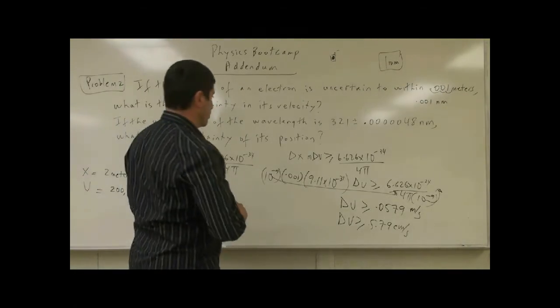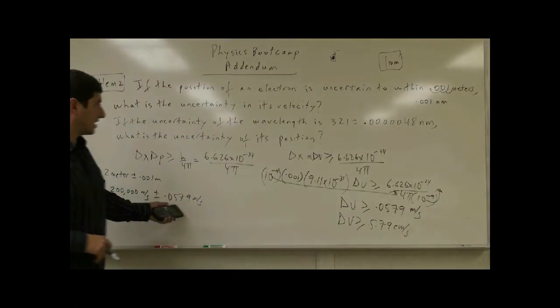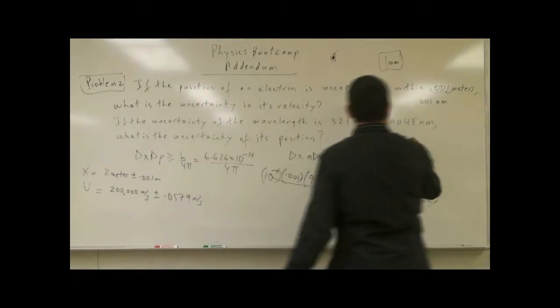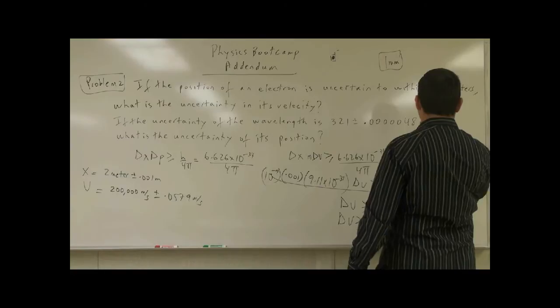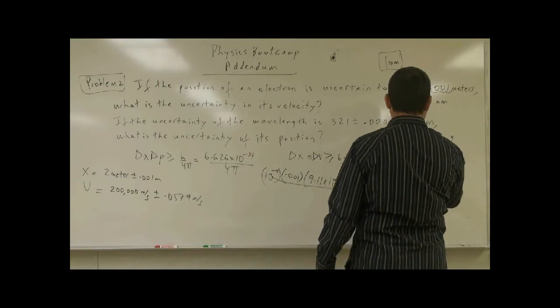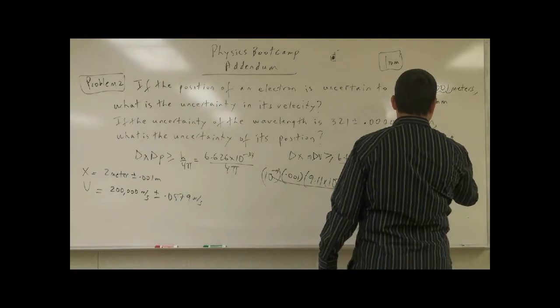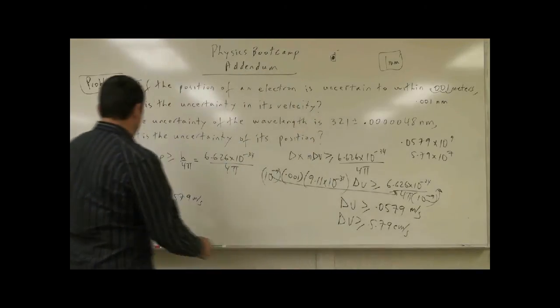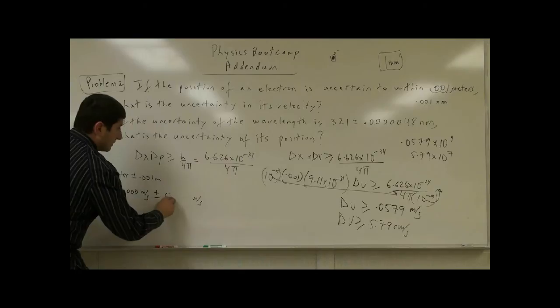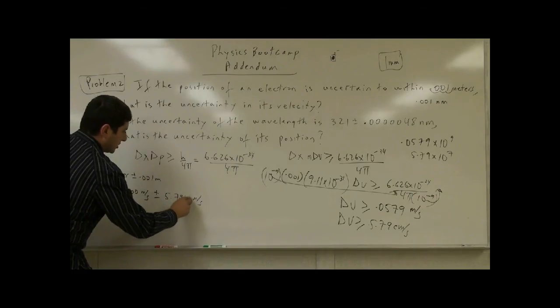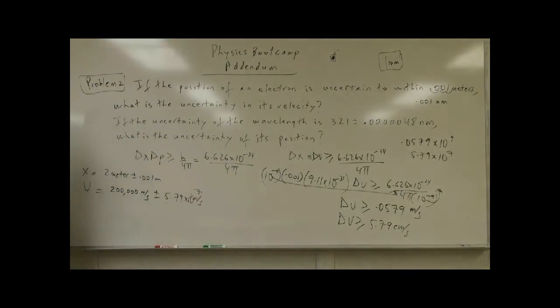So what is our answer going to be? Well, take our answer, which was 0.0579 times 10 to the power 9, that's going to be 5.79 times 10 to the 7th. Okay? So our uncertainty is going to be radically changed. 5.79 times 10 to the 7th meters per second. That means our uncertainty is even more than the speed of the electron.